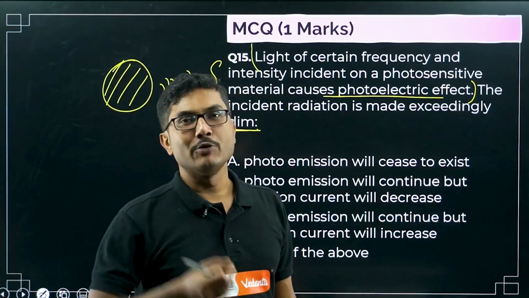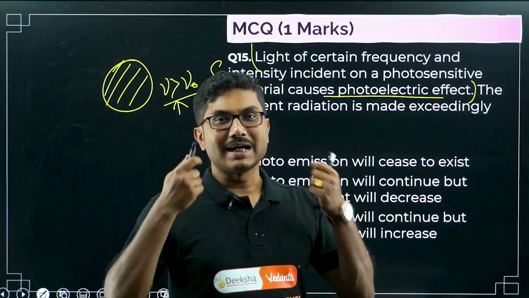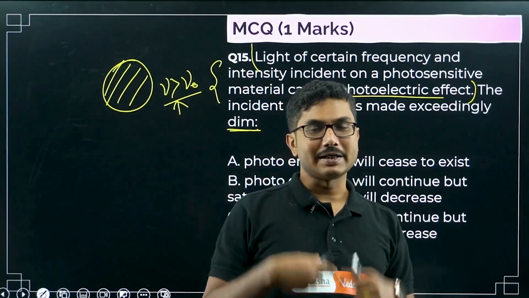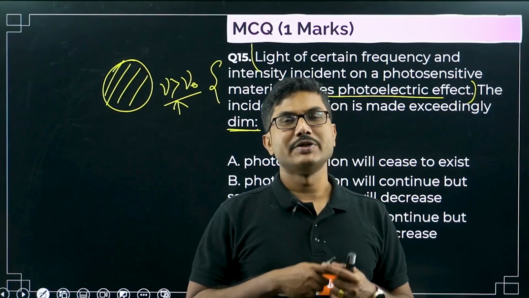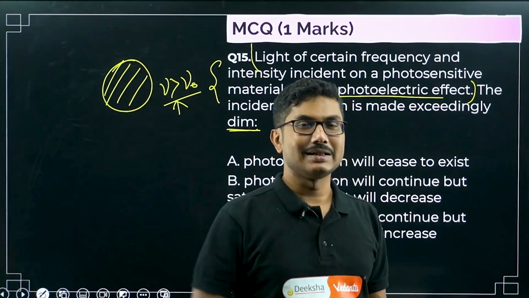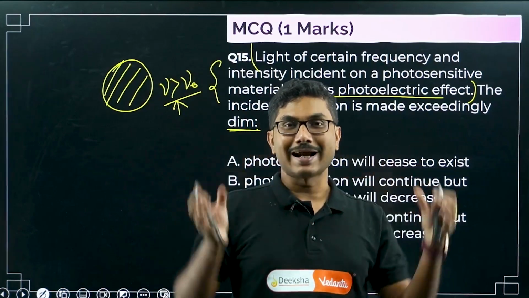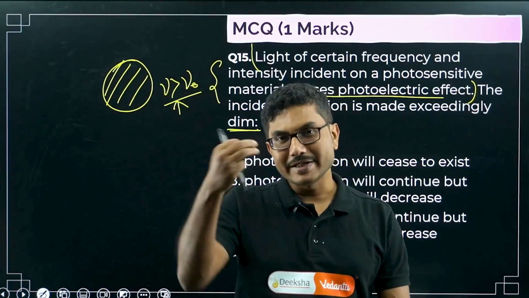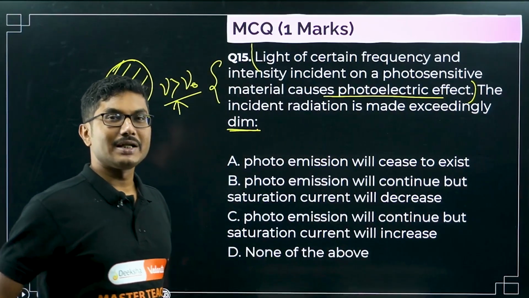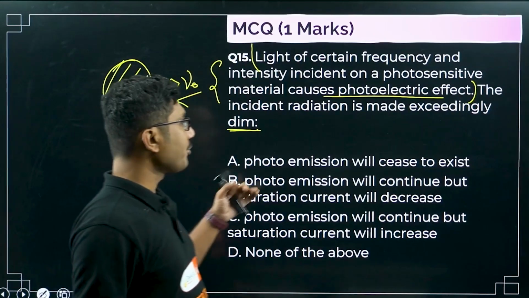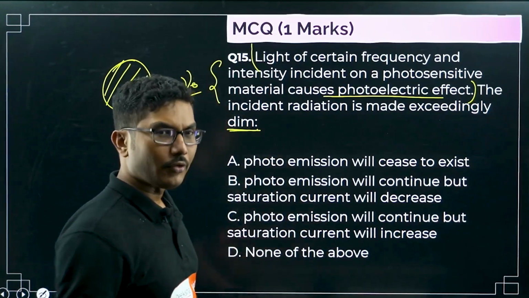For example, you are lighting up 100 violet LEDs on a surface and you are getting some photo current. Now instead of 100 LEDs, you light up only one single LED. You have switched off all the 99 remaining LEDs. Now the light coming from that one LED is very small, right? So you have decreased the intensity. Now what will happen to the photo emission? Photo emission will cease to exist. There will be no photo emission.